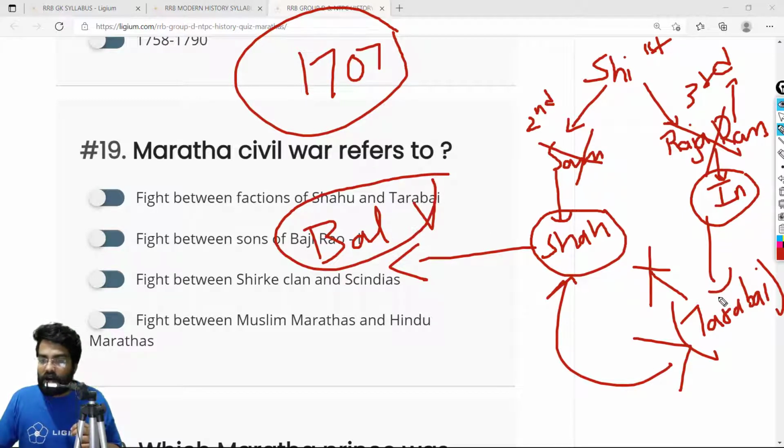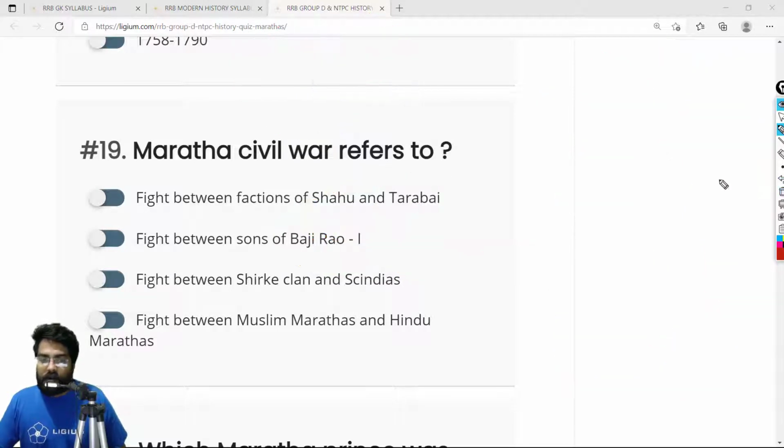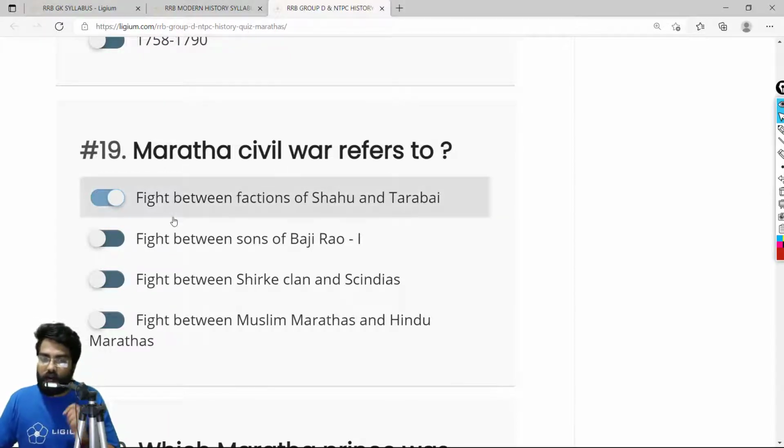And eventually Tarabai was defeated and she was, let's say, deposed. Okay, she was not killed or anything, she was just shunted out. And eventually the winner was Shahu. Okay, so he basically became the next Chhatrapati. So basically the Maratha Civil War refers to the fight between the factions of Shahu and Tarabai. The correct answer is option A, the fight between factions of Shahu and Tarabai.